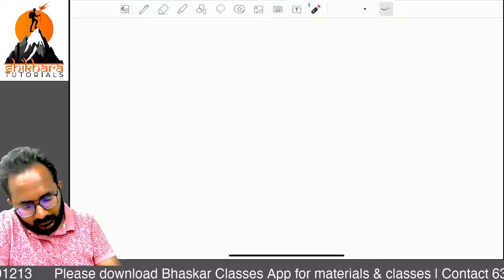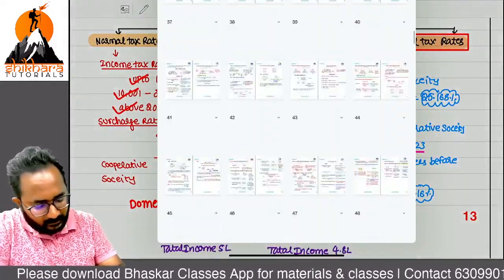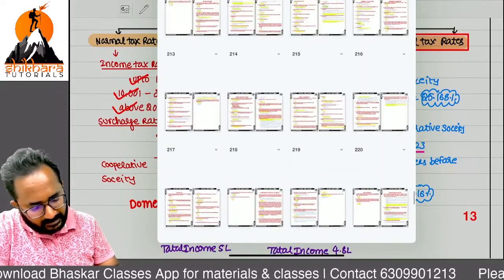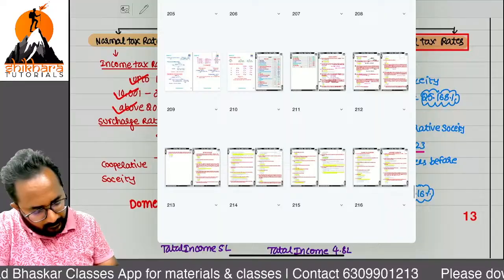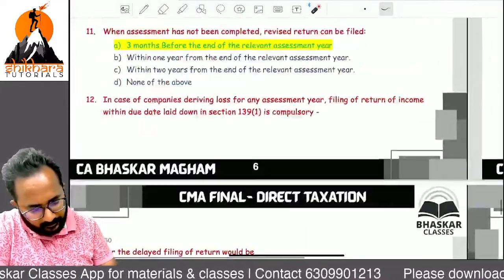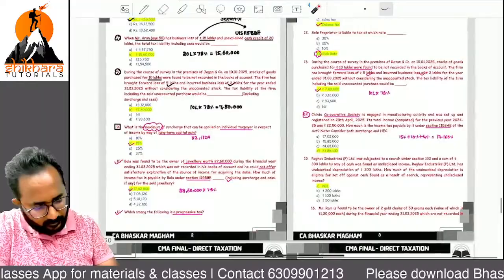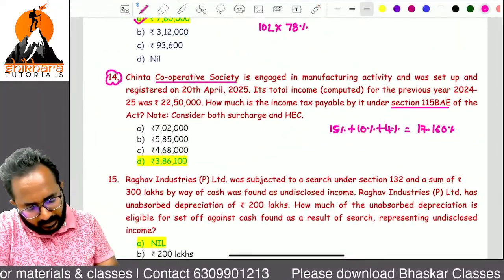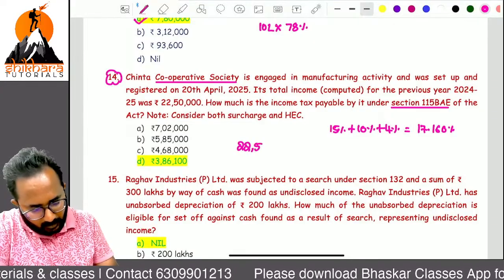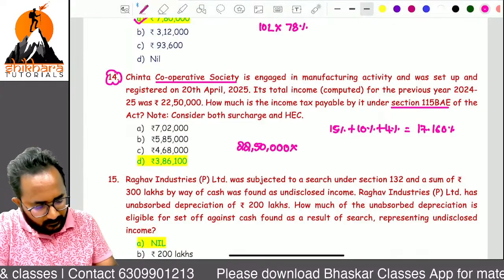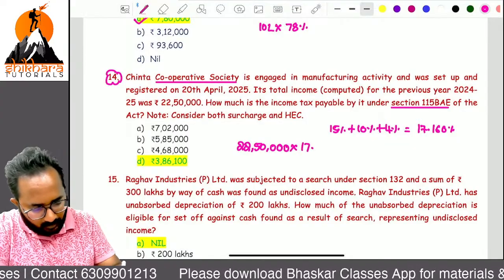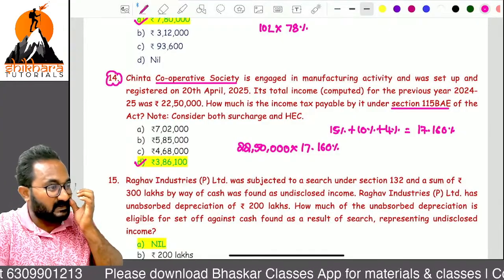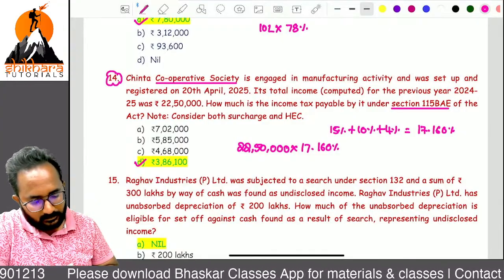Don't think about it. So what is the answer? Please verify. What is the income they have given and what tax rate do we have to apply? Please check it out and tell me the answer. They have given 22,50,000, please apply 17.160. How much? 3,86,100.